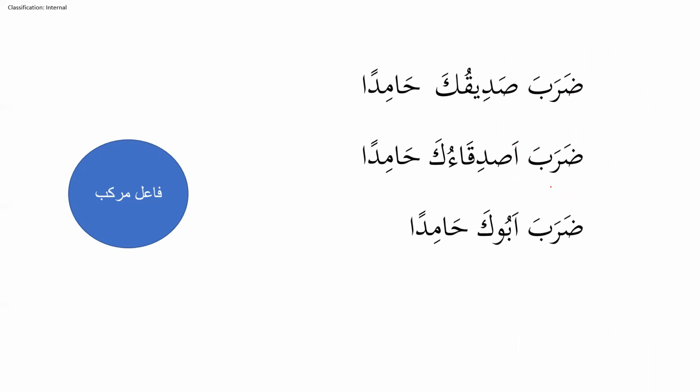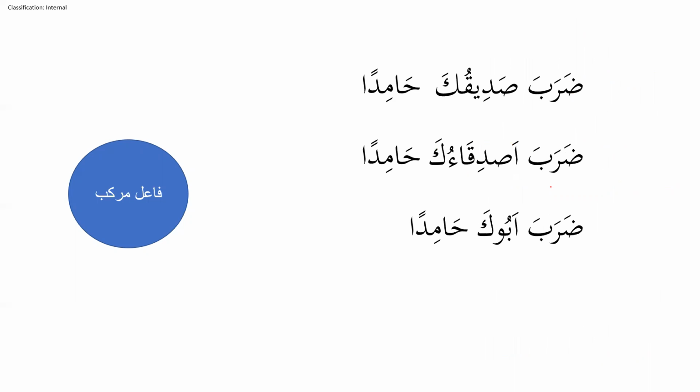Anta darabta Hamidan. Antum darabtum Hamidan. Anti darabti Hamidan. Antuma darabtuma Hamidan. And ana darabtu Hamidan. So when the fa'il is zamir, just bring this zamir out and put it in the beginning. Now your sentence is ready because it is already following its mubtada. So there is no need to change anything. So you can use inna also: innahum darabu Hamidan, innaka darabta Hamidan, innakum darabtum Hamidan. So as we already practiced.